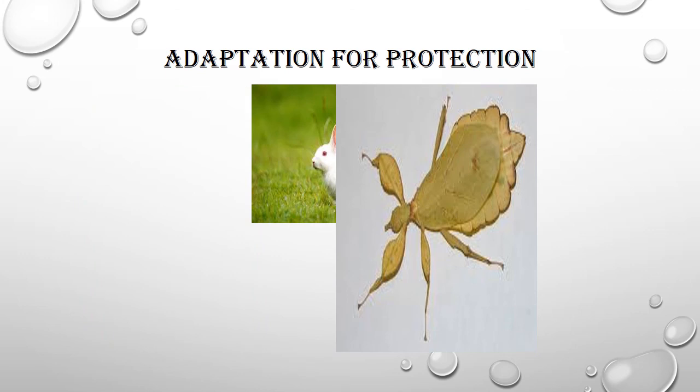Now there are some insects. First we can see the stick insect. Why is it called a stick insect? It just looks like a twig of a plant. So these insects merge themselves with the plant because they look like the twigs of the plant, and in this way they can easily save themselves from the enemies.